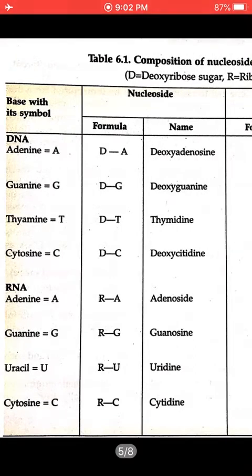Now, in the first column, you will see DNA. DNA has nitrogen bases. What are those? First adenine, second guanine, third thymine, and fourth cytosine. Now coming to RNA. What does RNA have? RNA has all the similar things: the same adenine, the same guanine, the same cytosine, but in place of thymine it has uracil.